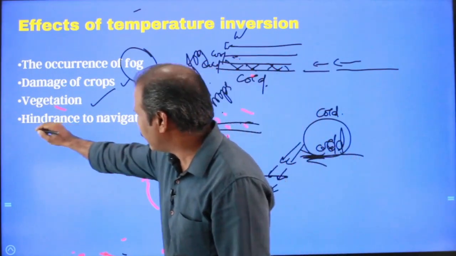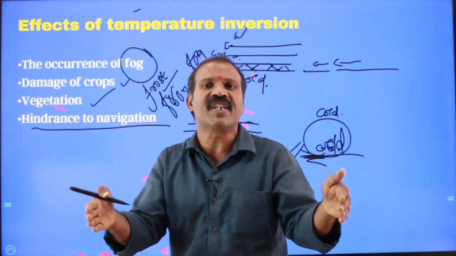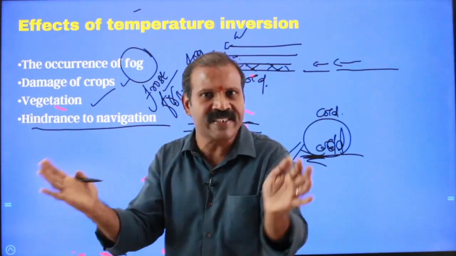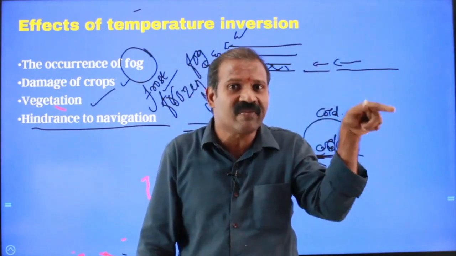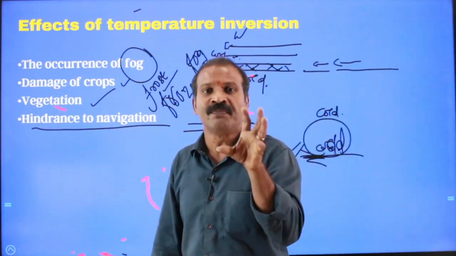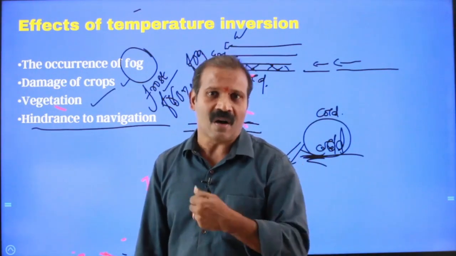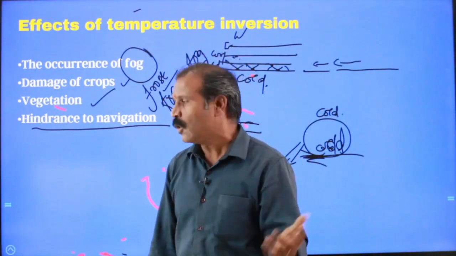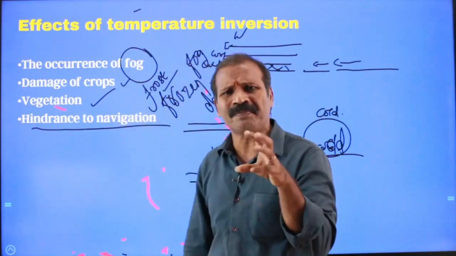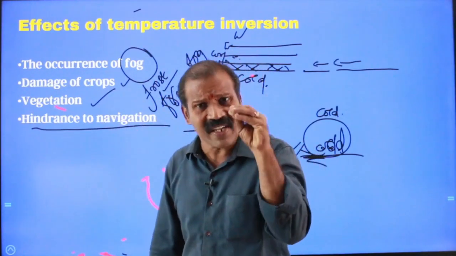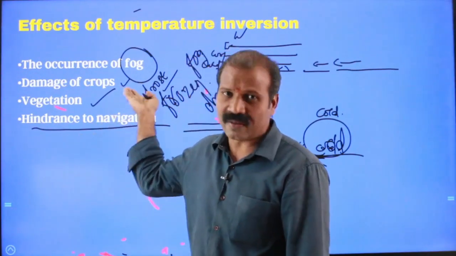Sometimes, in any region, if you take Chennai city or Bangalore city or Mumbai city, where fog is a condition associated with thermal inversion, then that would be a hindrance for navigation, air navigation or some surface navigation. So these are all the effects. But there are also some beneficial effects that can be accrued out of fog or thermal inversion.